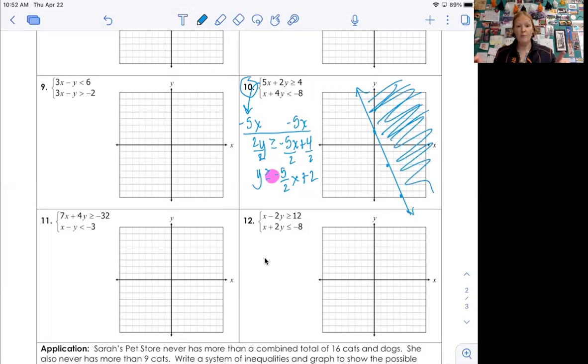Okay. Now let's put the other one in slope-intercept form. I ran out of room. So let's just put it over here and write small. I'm going to subtract x, and I get 4y less than -x minus 8. Divide everything by 4. I did not divide by a negative, so don't flip. y is less than -1/4 x. So remember, there's a -1 in front of that x, minus 2, because 8 divided by 4 is 2.